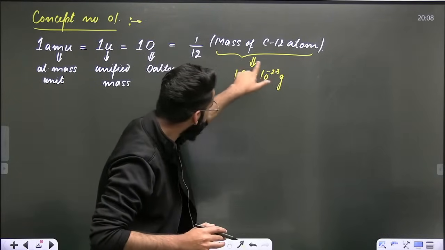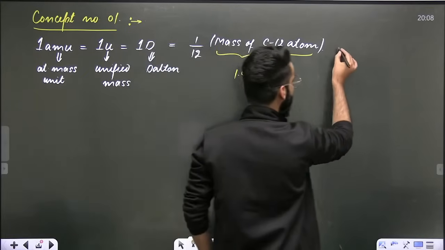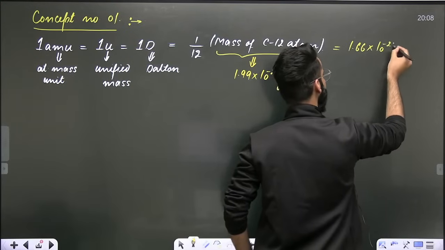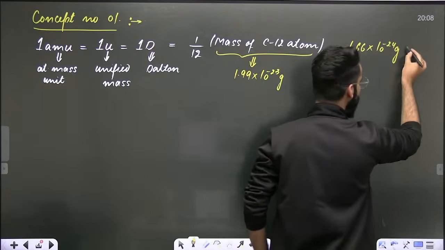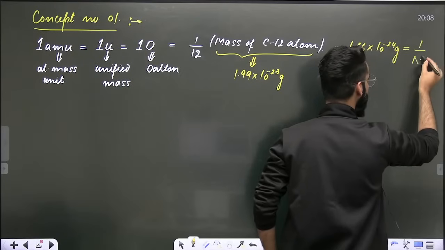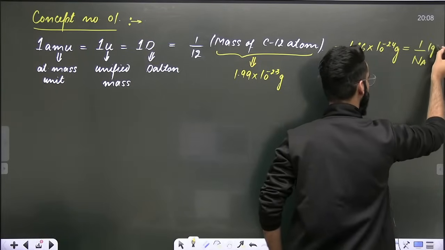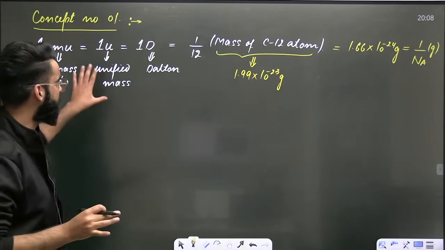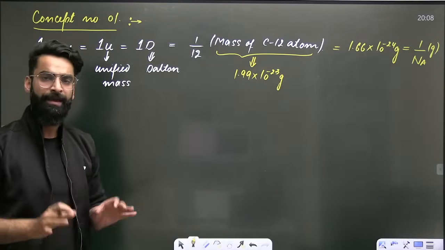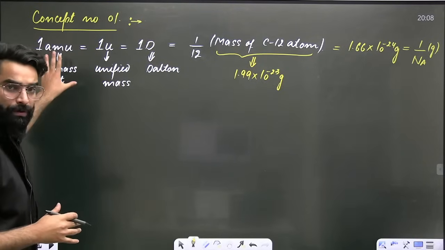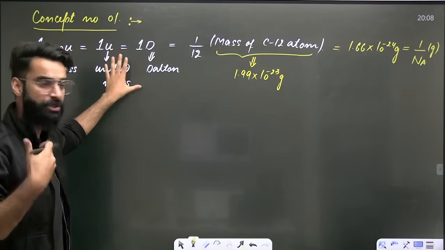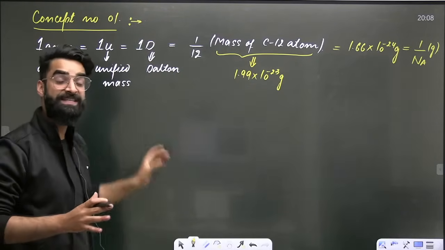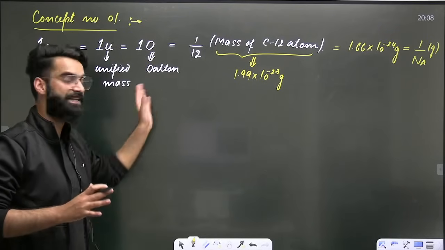Now, if I divide this term by the number 12, I'll get the value 1.66 × 10^-24 grams. And I can represent it in terms of Avogadro's number as well: it's going to be 1 divided by Avogadro's number. This is one very, very important statement which I would want you to remember. 1 AMU, or 1 U, or 1 D: AMU stands for the atomic mass unit, U stands for the unified mass, D stands for the Dalton.